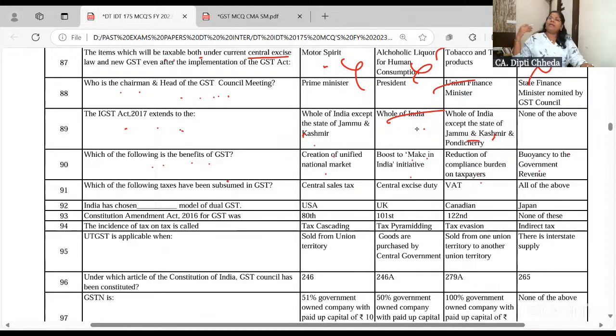Means, it will make it transparent. Actually, all of them are features also an advantage. But most important feature is reduction. It's very simplified. Output minus input, you pay tax, or you can go for composition. Composition is one of the important topic which you should learn. Definitely. Very, very important. Composition.